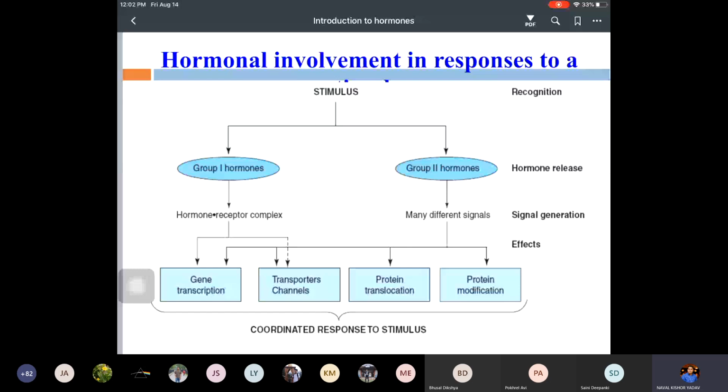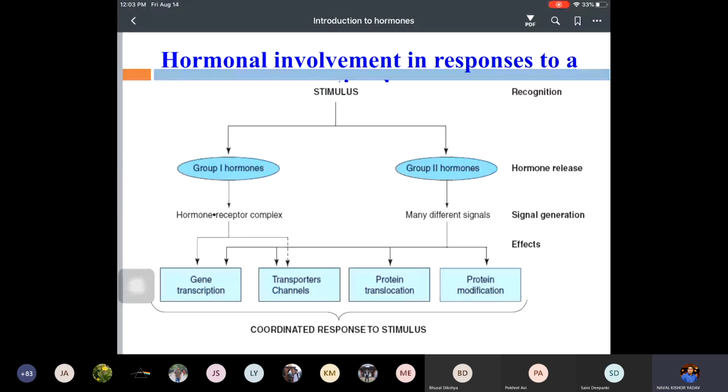So it forms the hormone receptor complex, or it acts through different second messengers. The hormone receptor complex causes gene transcription, then translation, and a specific protein forms. This is the major way that group 1 works. And this also acts through the transporters and channels, like the ion channels, protein translocation or protein modifications. Because this acts through second messengers like cyclic AMP, cyclic GMP, calcium, kinase or phosphatase cascades.